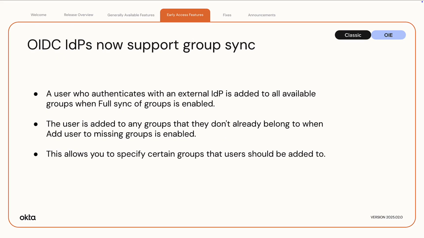OpenID Connect identity providers now support full group sync and adding a user to a group that they don't already belong to. A user who authenticates with an external IdP is added to all available groups when full sync of groups is enabled. The user is added to any groups that they don't already belong to when Add User to Missing Groups is enabled. This allows you to specify certain groups that users should be added to.